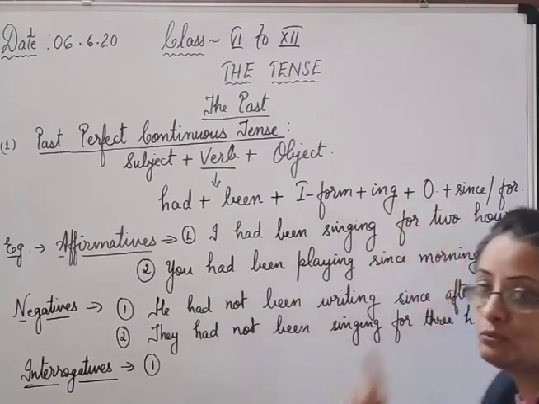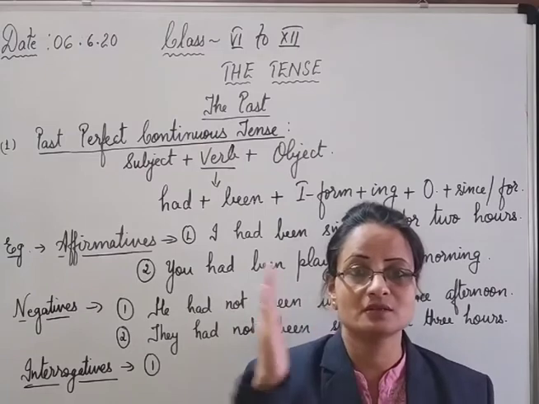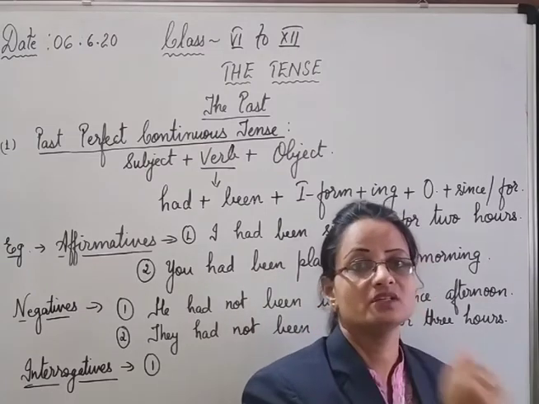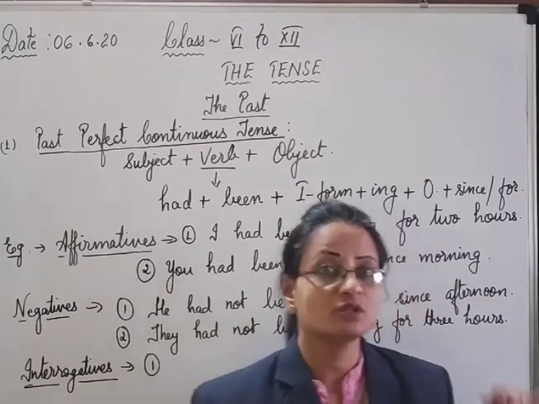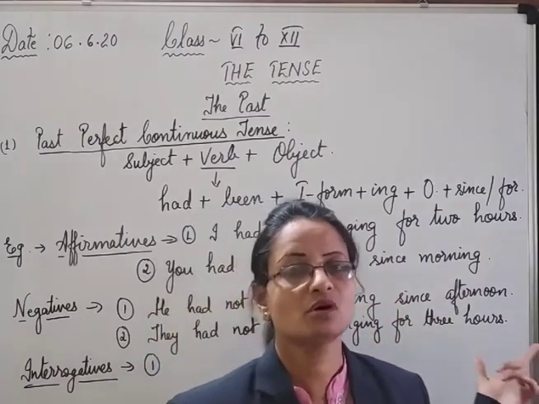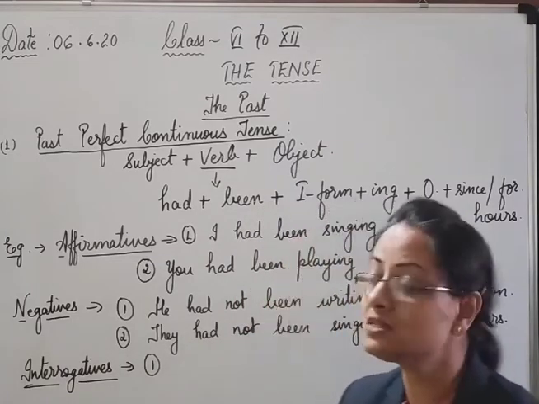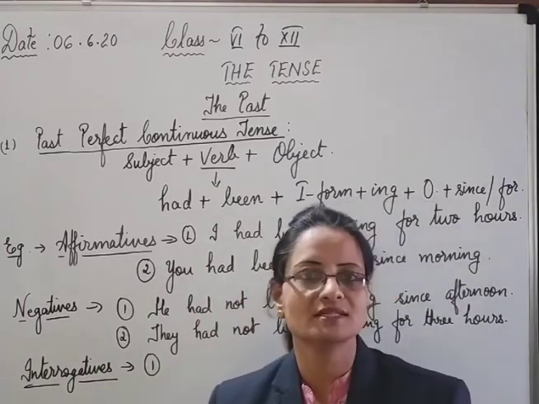And the object. One more thing I have told you: in the perfect continuous tense of all the three, that is the present perfect continuous, past perfect continuous and future perfect continuous, after the object you have to place either since or for. Since or for. So this way we will frame the past perfect continuous tense. Now look, come to the examples.